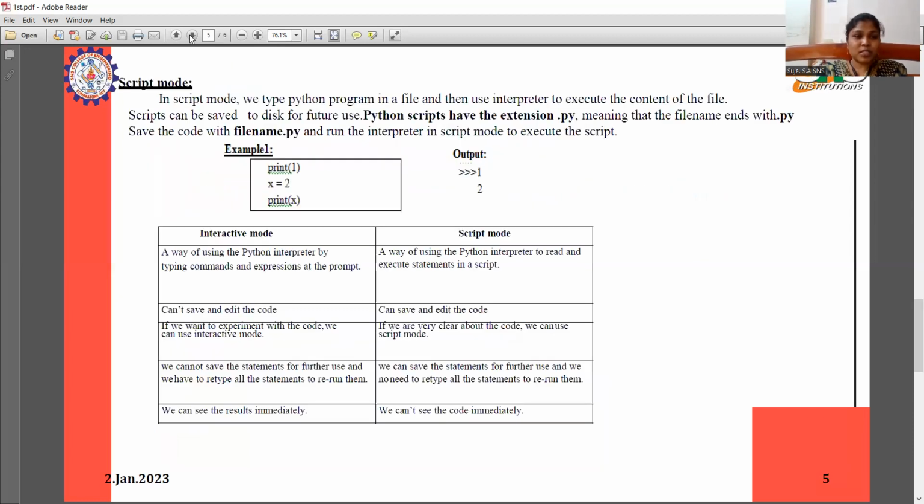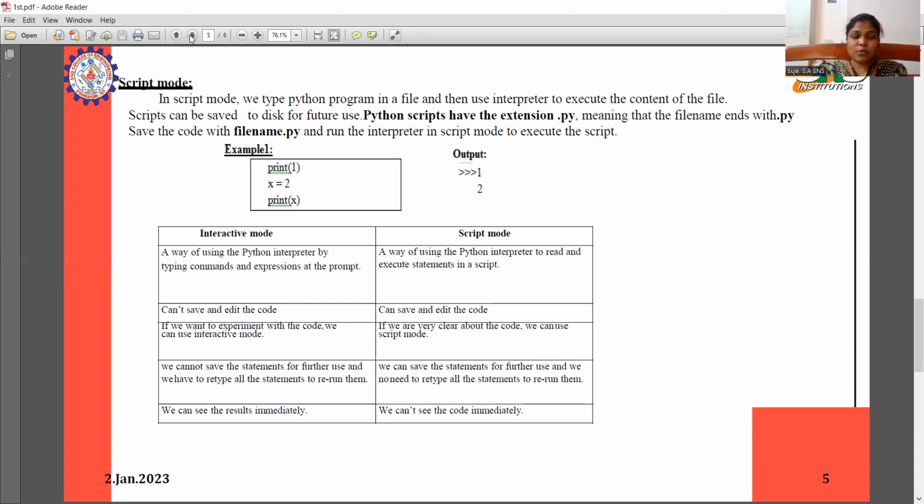The next one is script mode. In script mode, we type a Python program in a file and then use the interpreter to execute the content of the file. Script can be saved to disk for future use. Python scripts have the extension .py, meaning that the file name ends with .py. Save the code with file name .py, and run the interpreter in script mode to execute the script. This is an example of a Python program, and this is the output.